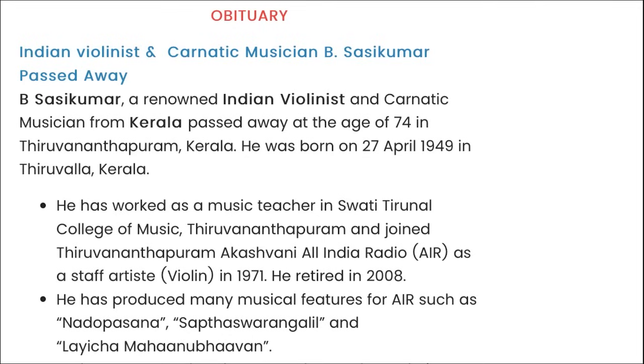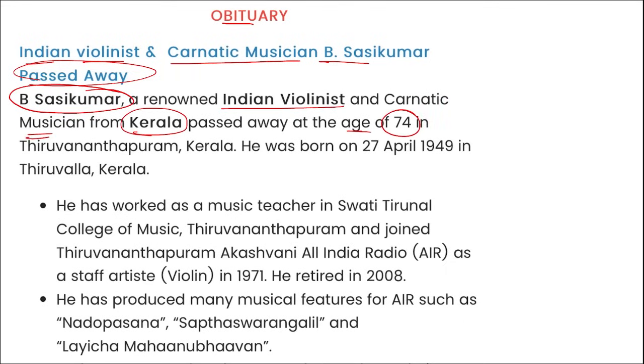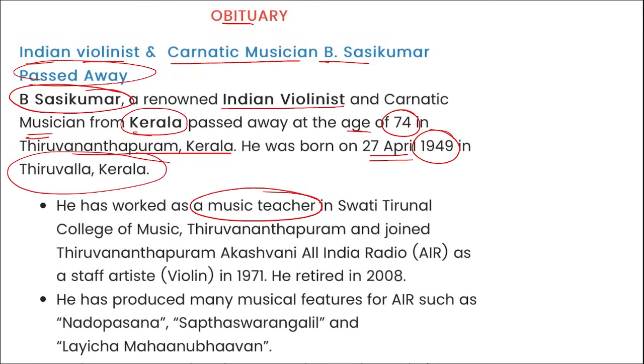Right? Then next is obituary. Indian violinist and Carnatic musician B. Shashi Kumar recently passed away. So B. Shashi Kumar, a renowned Indian violinist and Carnatic musician from Kerala, has passed away at the age of 74 in Trivandrum, Kerala. He was born on 27th of April 1949 in Kerala. And remember, he worked as a music teacher in his initial days, right? And then he also produced many musical features for All India Radio such as Nadopasana and so on. Correct? So coming back, he has recently passed away, a very famous Indian violinist and Carnatic musician B. Shashi Kumar.